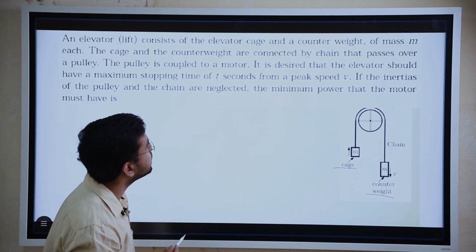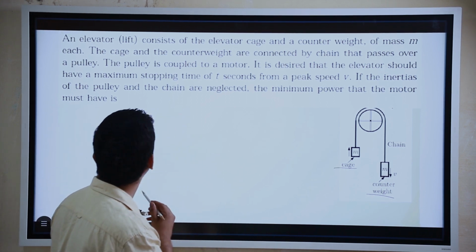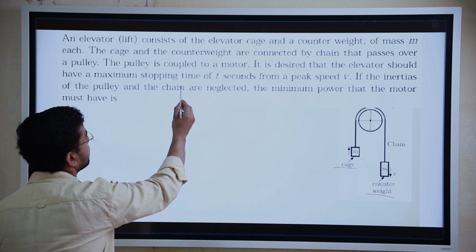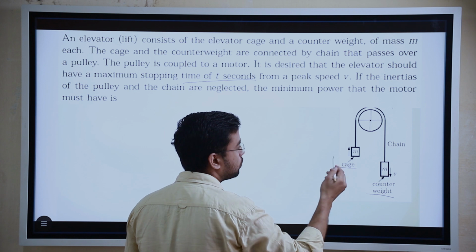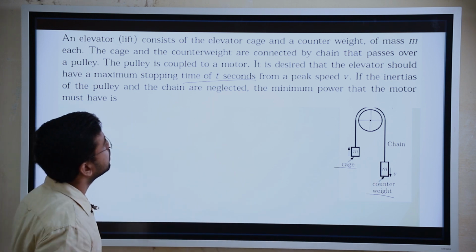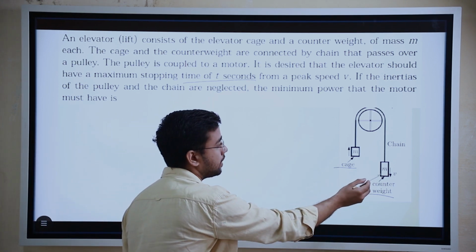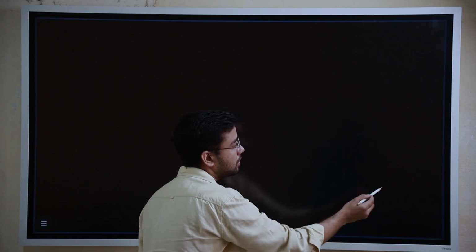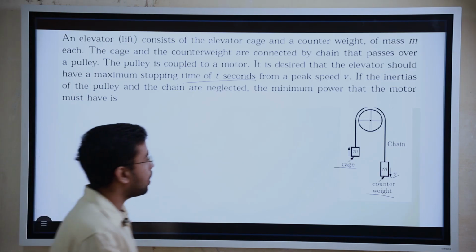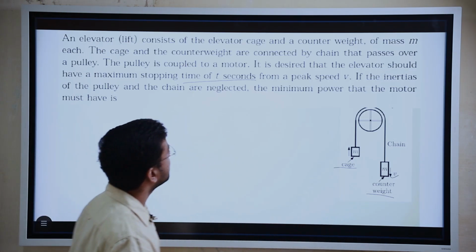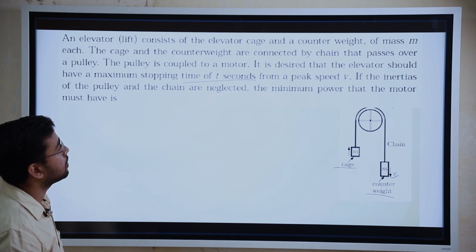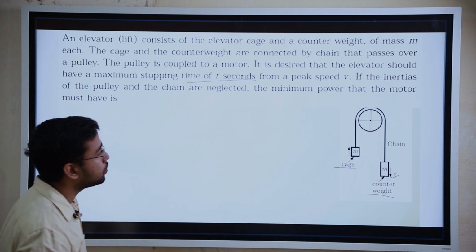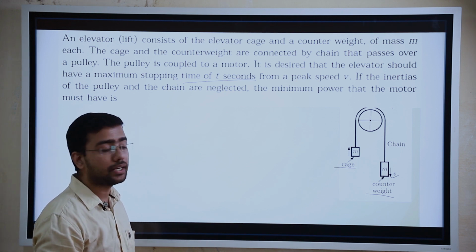It is desired that the elevator should have a maximum stopping time of t seconds. So the elevator, whether it is the cage or the counterweight, everything should stop within t seconds from a peak speed of v. Suppose that right now they are having peak speed of v. So after t seconds, it should stop. If the inertia of the pulley and the chain are neglected, the minimum power that the motor must have is. So first of all, what we need to see is the energy.